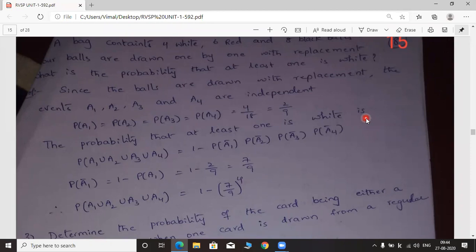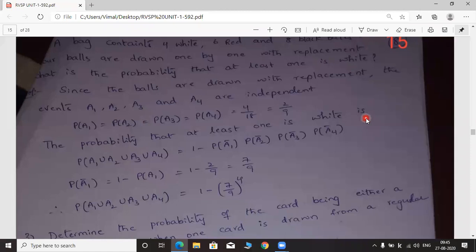At least one means one ball may be white, or 2 balls may be white, or 3 balls may be white, or 4 balls may be white. That is the meaning of at least one.